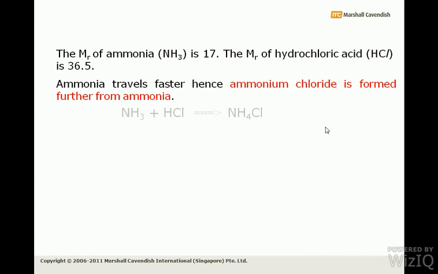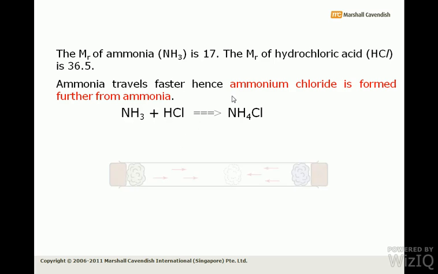This is the equation showing the formation of ammonium chloride. This is ammonia joining up with HCl and changing into the white ring in the center of the tube, NH4Cl.